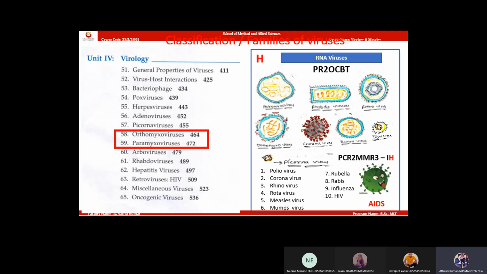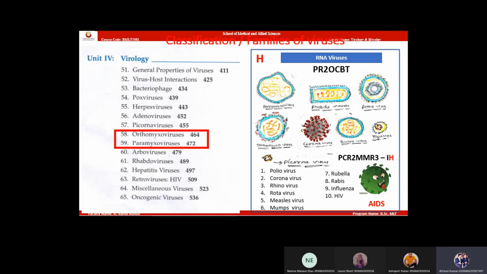The characteristics of orthomyxoviruses are that these viruses show affinity towards the mucous membranes of our body, and there are high mucus secretions within the respiratory tract. So these viruses bind to the respiratory tract and cause respiratory infections. They bind to the mucus present in the lung and cause respiratory distress syndromes.